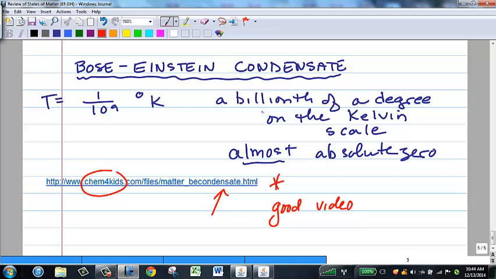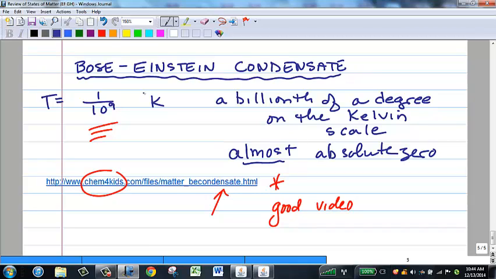What happens at very, very cold temperatures, that is billionths of a degree Kelvin, and by that we're saying we're just barely above absolute zero, so 1 over 10 to the 9th degrees Kelvin. You don't really put the degrees symbol in when you talk about Kelvin. Anyway, when you're at these super, super cold temperatures, the atoms are almost still. There's so little kinetic energy left that the protons, neutrons, and electrons of the atoms are almost motionless.